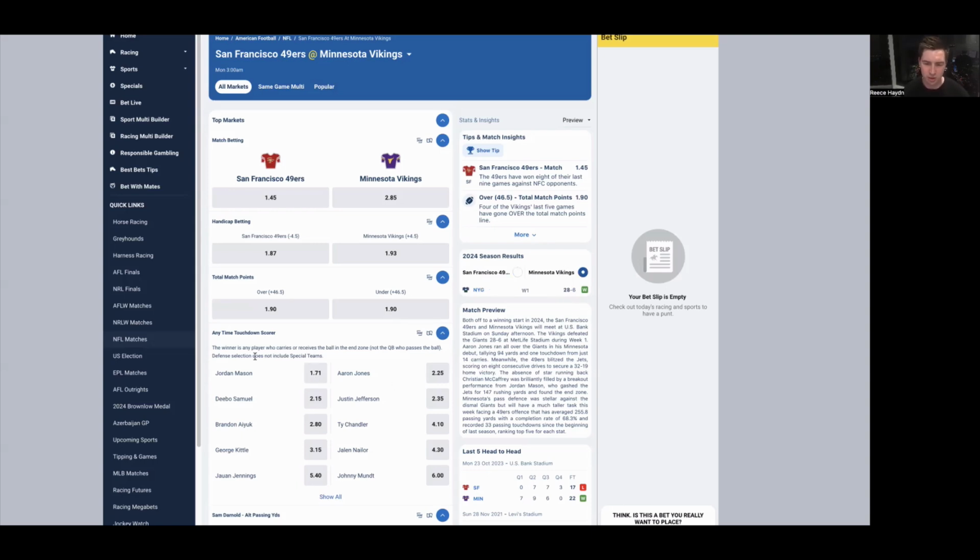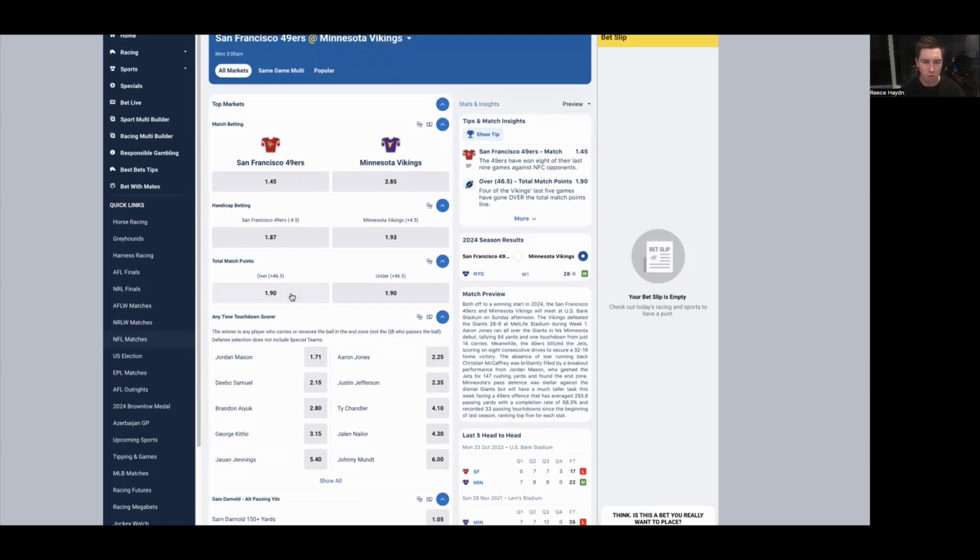Minnesota had a convincing win as well on the road, 28 points to 6 against the New York Giants. This is their first home game of the season. So they'll want to obviously put in a big performance at home. There's a number of ways I want to play this game, and it kind of centers around the 49ers to be winning. I think they're going to be too good, but it's probably not the strongest way I want to play.